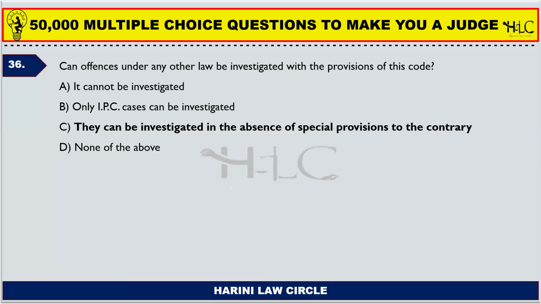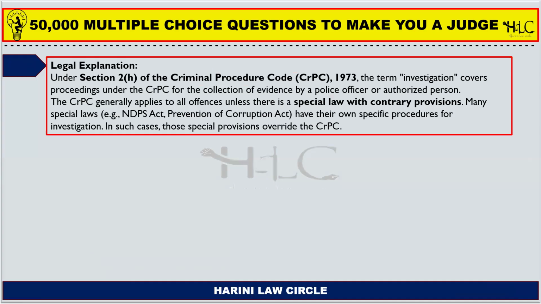So "it cannot be investigated" is wrong. It can be investigated in the absence of special provisions to the contrary. For example, the Negotiable Instruments Act specifically provides a special procedure for the offense committed. Then that particular procedure needs to be followed. If there is an absence in the special provisions or in the Act, then the Code of Criminal Procedure can be followed. It can be investigated.